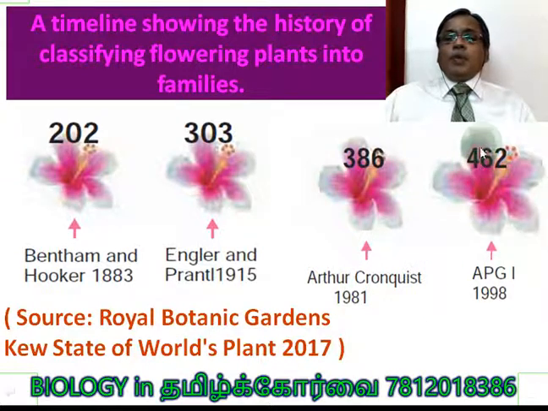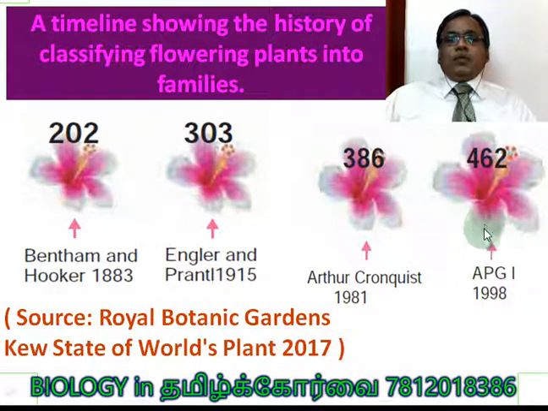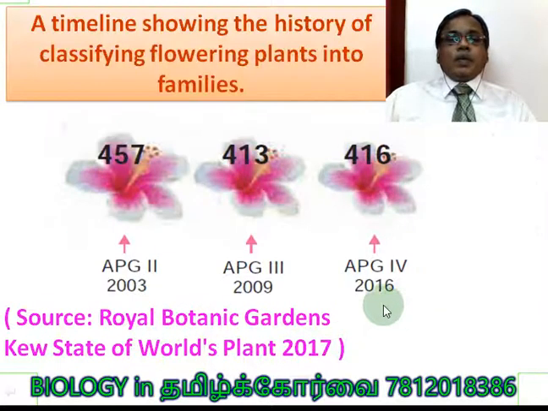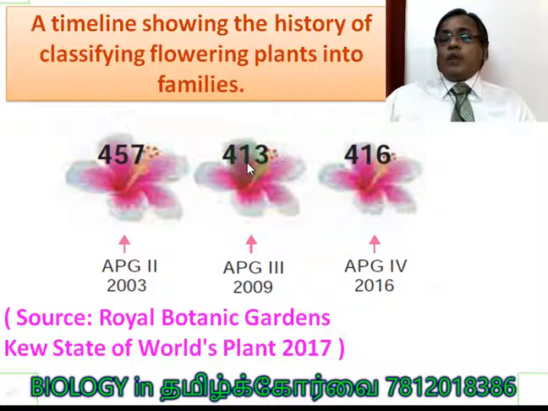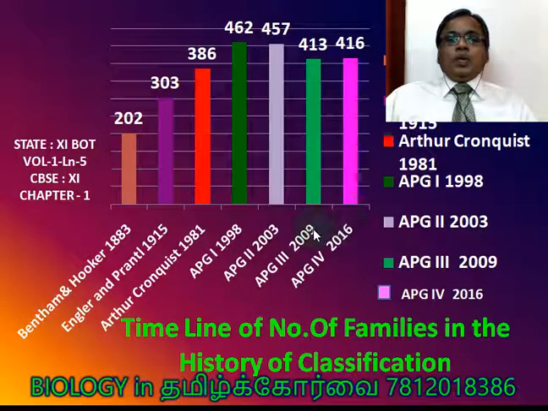And it has gone to the peak of 462 by the APG-1 system of classification in the year 1998. 462, the source being Royal Botanic Gardens, Kew, State of the World's Plants, 2017. APG2 recognized 457. APG3, 2009, recognized 413. APG4, 2016, again increased to 416. Are you clear?